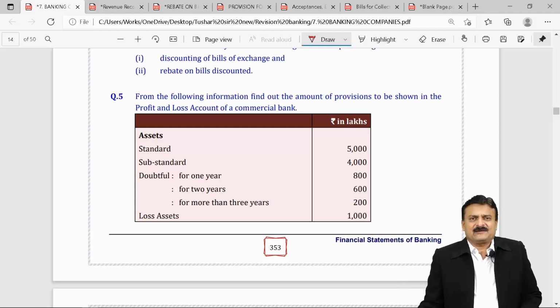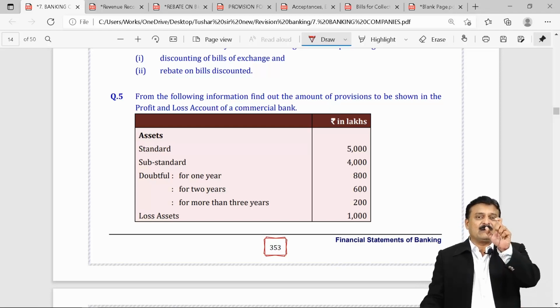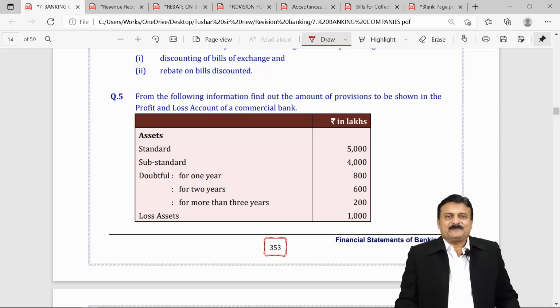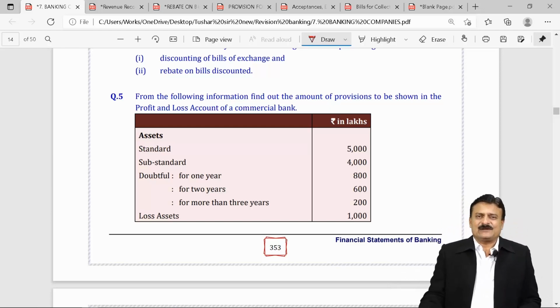Right from 11th standard, you have been in the habit of making this adjustment: RDD, rebate, provision for loss, provision for doubtful debts. Provision for loss is a word applicable basically to the banking industry. If you remember 11th standard, RDD we always used to calculate on debtors.